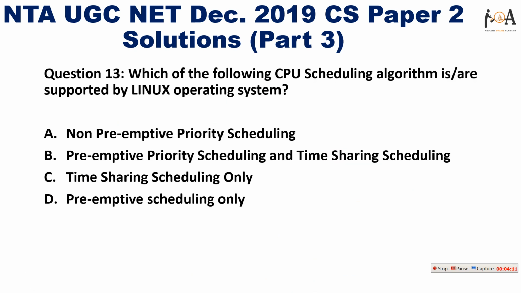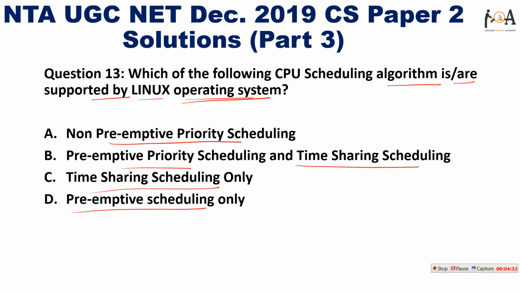The next question is, which of the following CPU scheduling algorithms are supported by the Linux operating system? The very first option is non-preemptive priority scheduling, option B is preemptive priority scheduling and time sharing scheduling, option C is time sharing scheduling only, and option D is preemptive scheduling only.